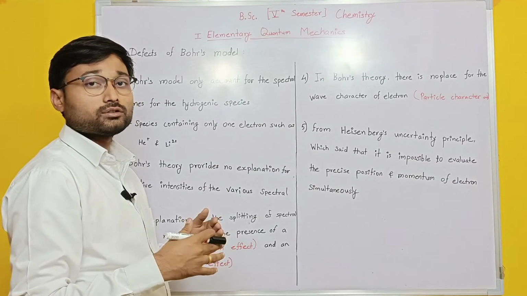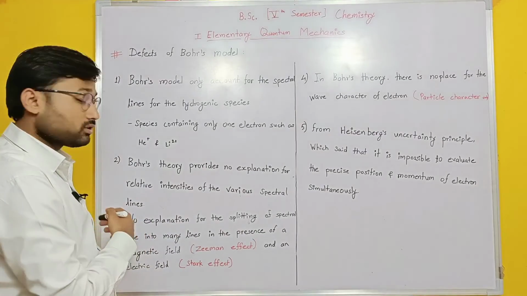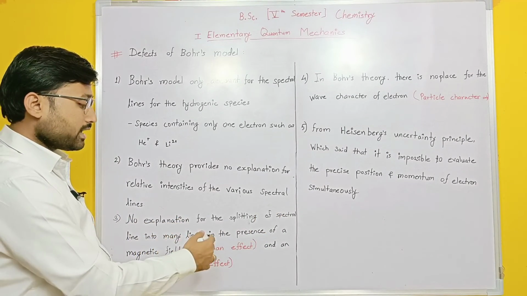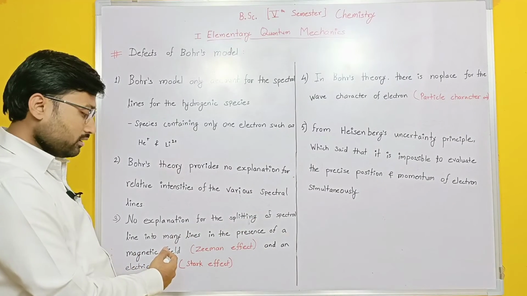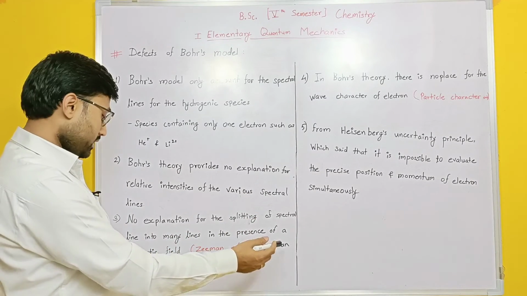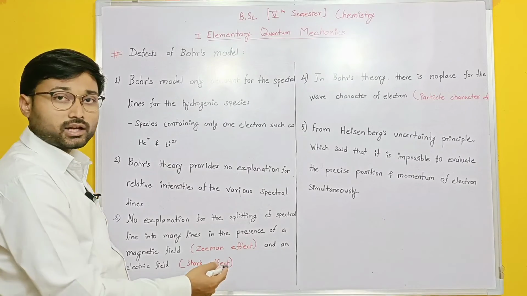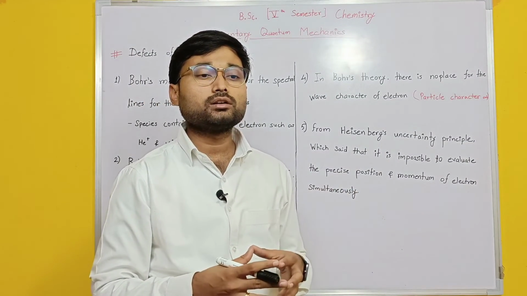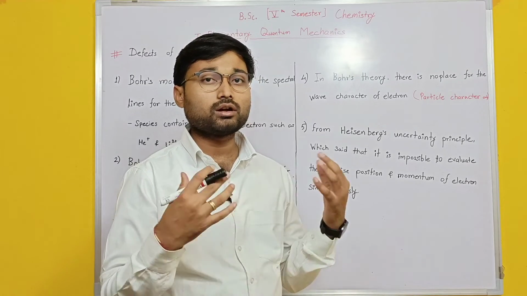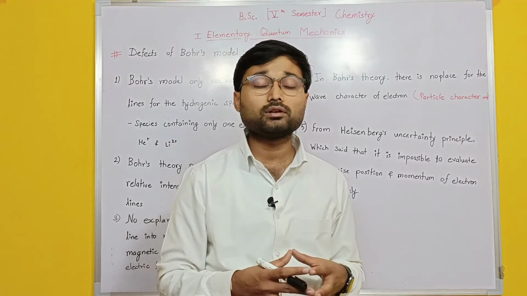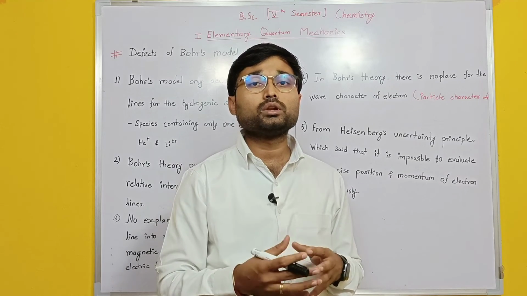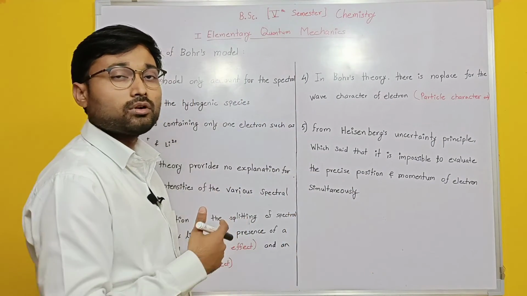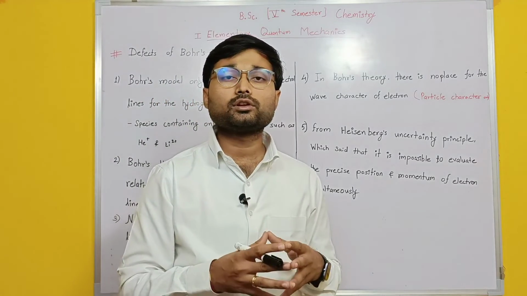The third point was no explanation for the splitting of spectral lines into many lines in the presence of a magnetic field, which we call the Zeeman effect, and an electric field, which is the Stark effect. If you change the magnetic or electric field around the nucleus, we get splitting. The Bohr model has no explanation for this splitting.